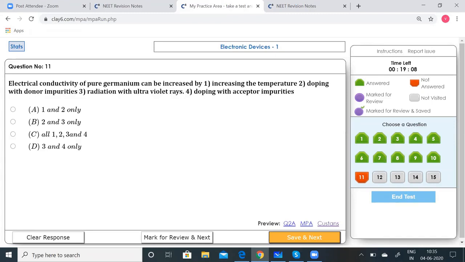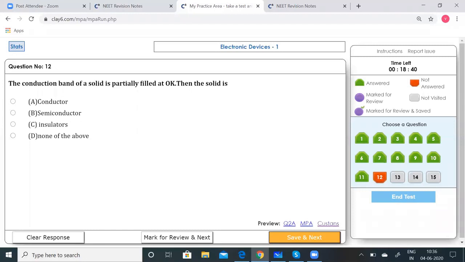So when we add the impurities, the conductivity increases. So electrical conductivity can be increased by all of these methods. First, increasing the temperature, that can be done. Doping with donor impurities, yes, that is also right. Radiation with ultraviolet rays and doping with acceptor impurities. So all 4 should be correct. So C should be the correct option.